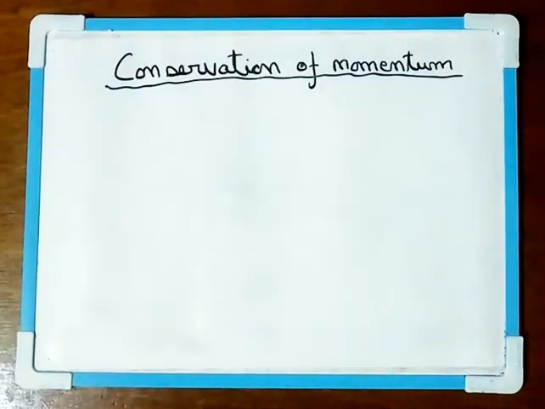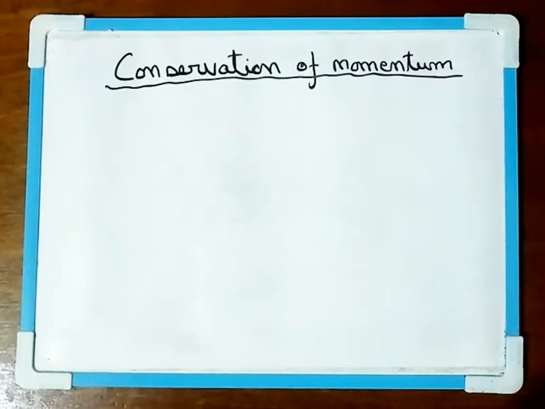Now the law of conservation of momentum states that if no external force acts on the body or on the system, then the total momentum of the system remains constant. So that is the law of conservation of momentum. Remember that word constant.